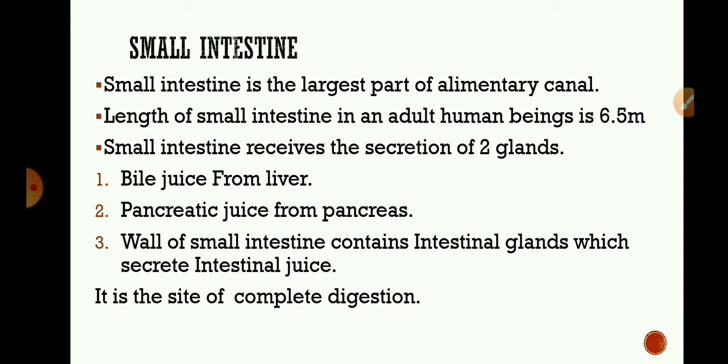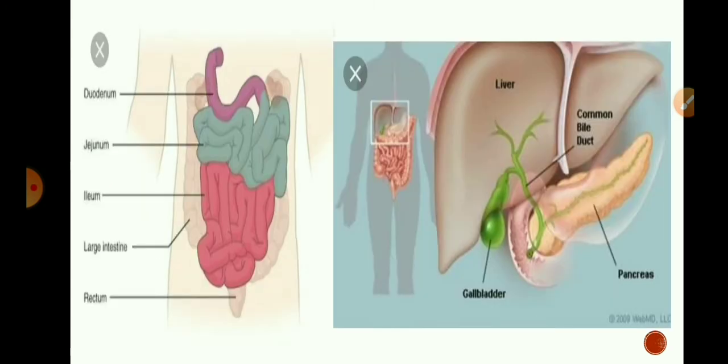Food coming from the stomach is acidic in nature. It has to be made alkaline for the action of pancreatic enzymes, because the enzymes secreted by the pancreas require an alkaline medium. To create this alkaline medium, the liver secretes bile, which is a greenish yellow alkaline liquid stored in the gallbladder.